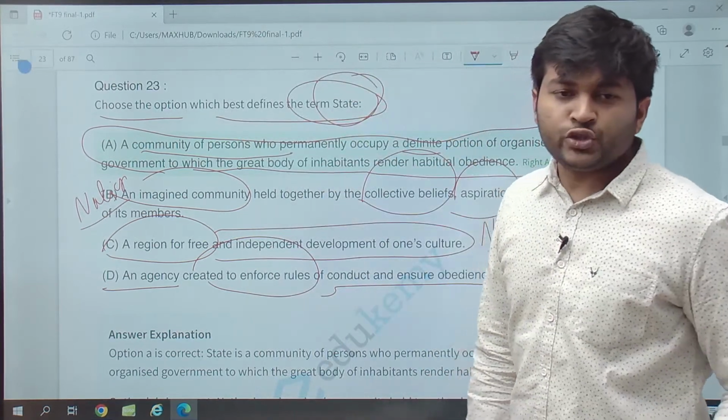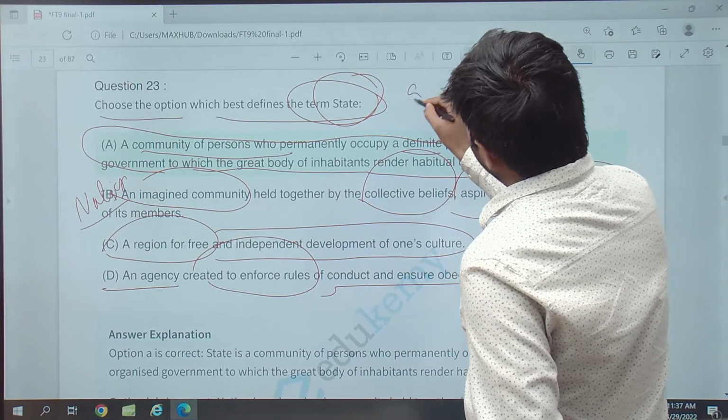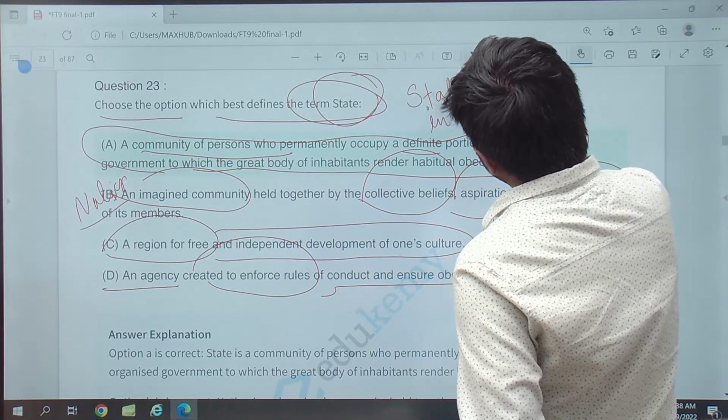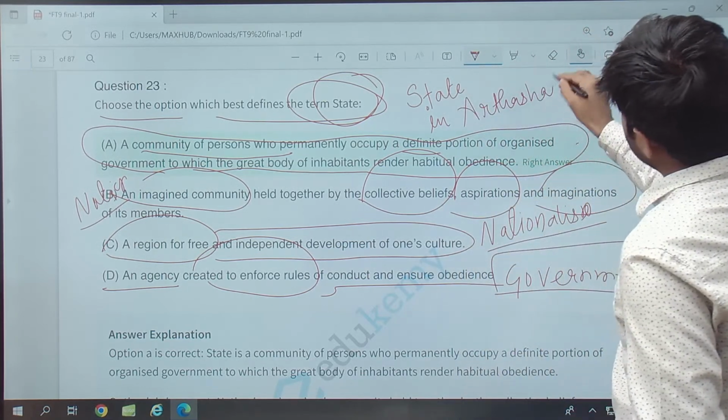It's a state. So along with this question, do also read about the 7 aspects of a state given in Arthashastra.